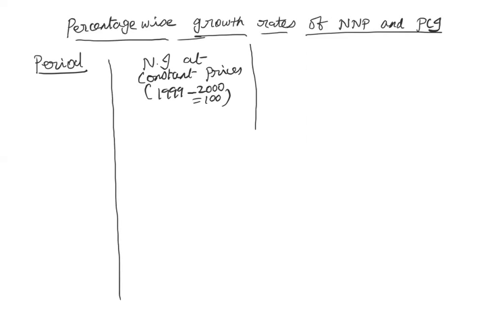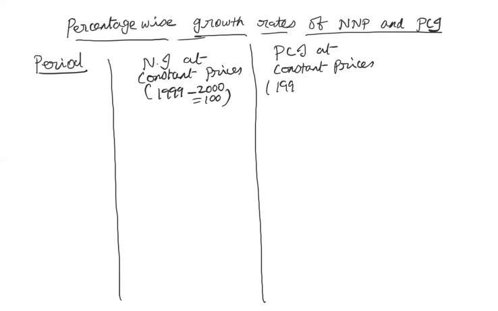Then per capita income at constant prices. Same, 1999-2000 is equal to 100. So this is what is called the base year prices.